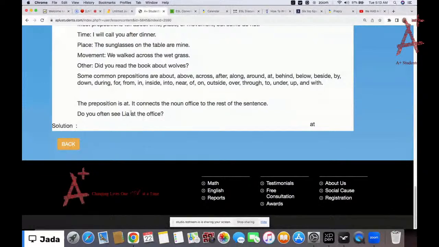So at is missing. Your sentence is incorrect. So you see that whenever you have a grammar mistake, note that the preposition may be missing. If you have a preposition, then your sentence will be balanced. It's going to be correct. Okay?